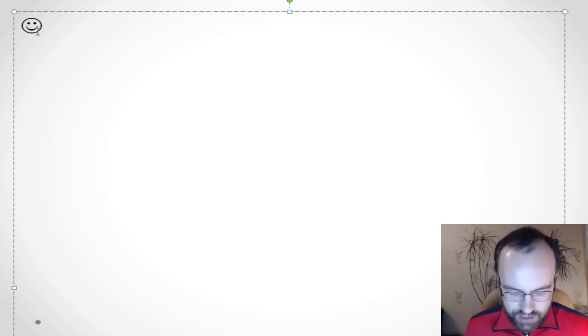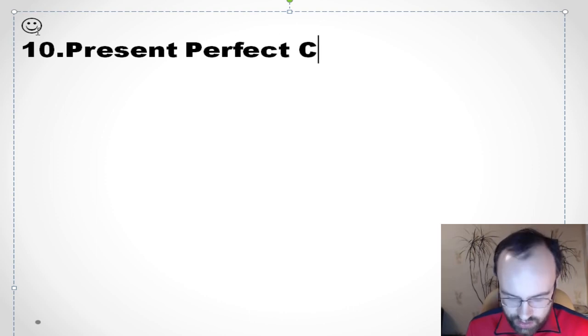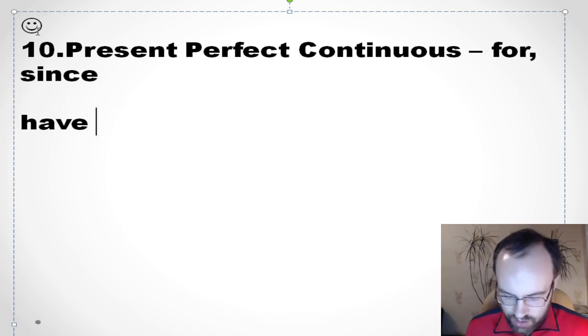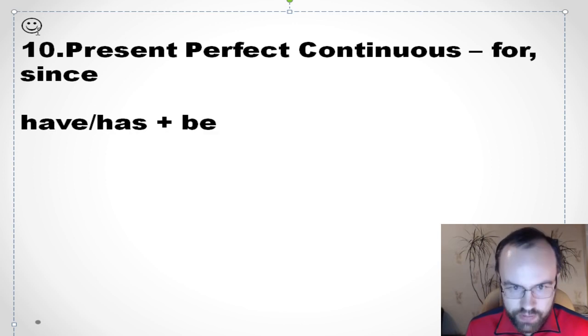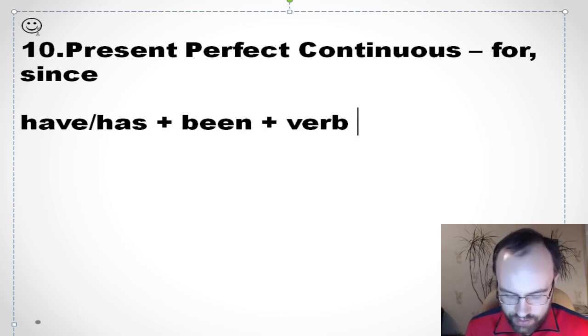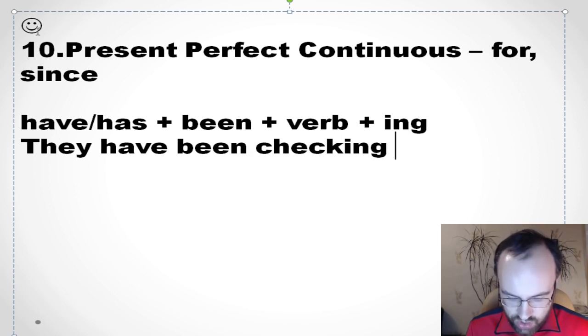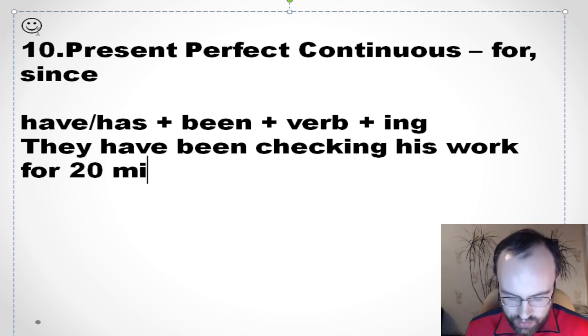Okay, so what about the perfect continuous group? So present perfect continuous, we often use it when we have for and since. So when do we use this tense? And how do we form it? Have or has plus been plus verb plus ing. For example, I can say they have been checking his work for 20 minutes.